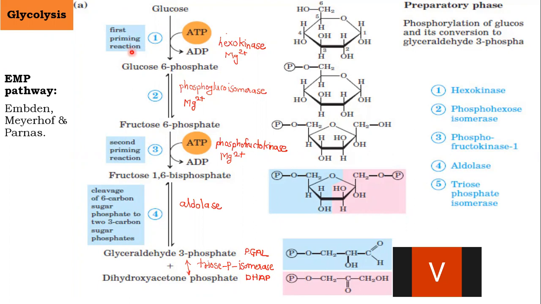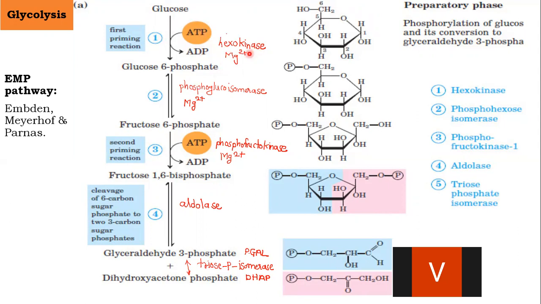This is the first priming step, in which ATP gives a phosphate group to the glucose, thereby converting it into glucose 6-phosphate, and the ATP itself is converted into ADP. This process is carried out by the enzyme hexokinase.